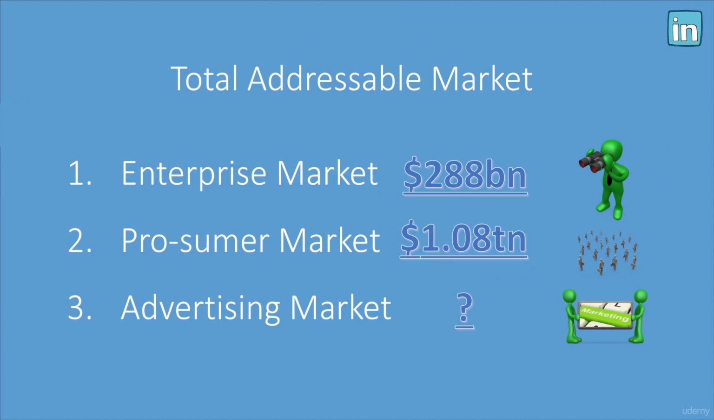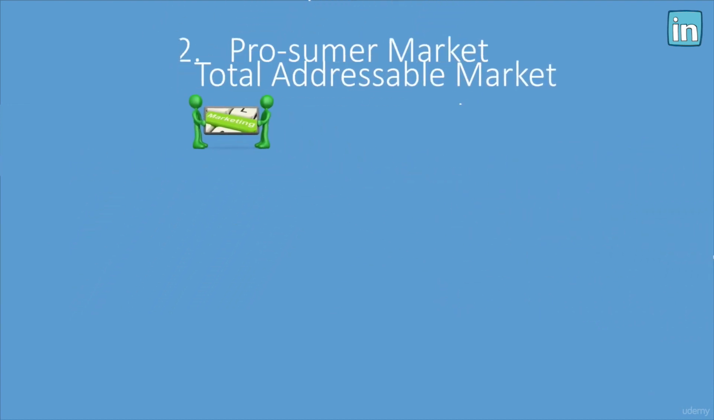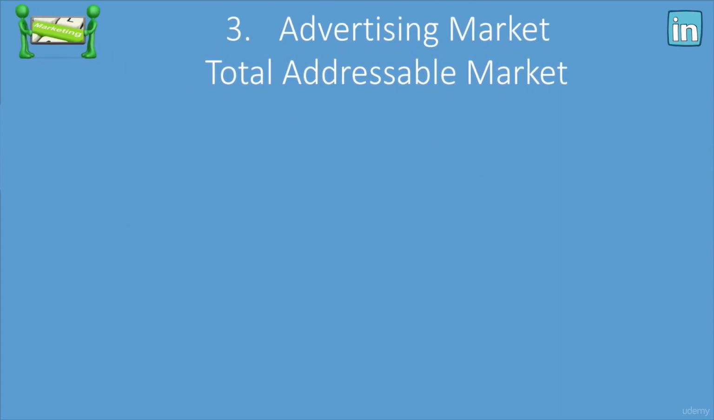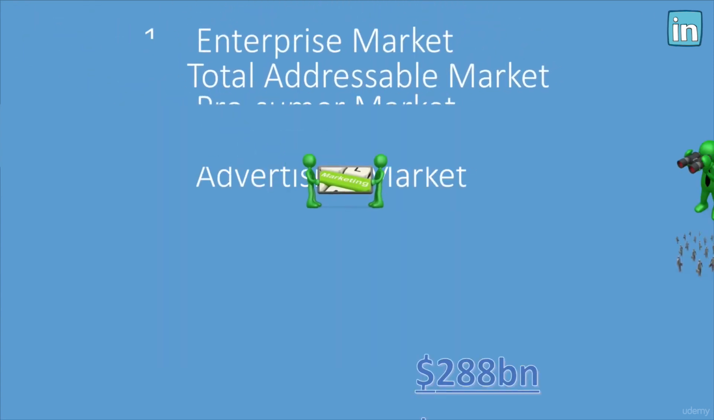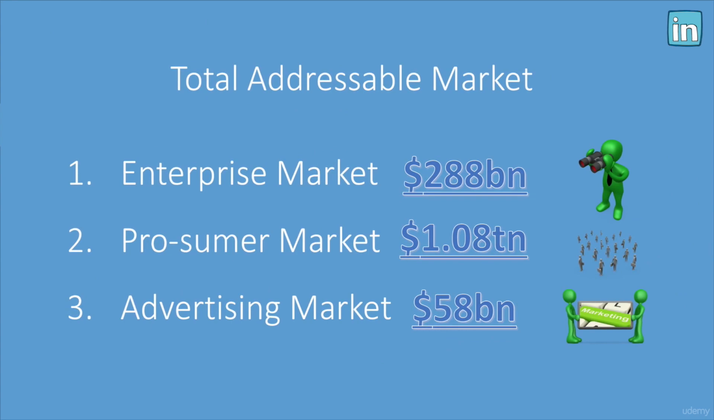And now let's calculate the advertising market. This one's a lot easier. There's a ton of statistics out there. According to Zenith Optimedia, there is an advertisement size of $57.6 billion as of last year. It's a little bit stale, that's okay, for the internet ad spending market. And of course, LinkedIn will never get a 100% share of that. But if you add up all three of these total addressable markets, then there you go. The total addressable market for LinkedIn is about $1.4 trillion, which is absolutely enormous.